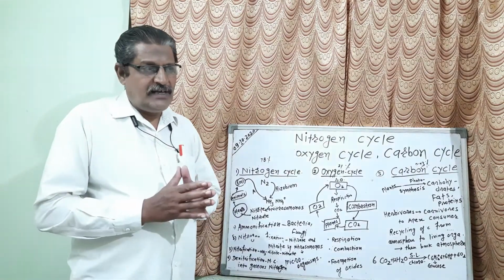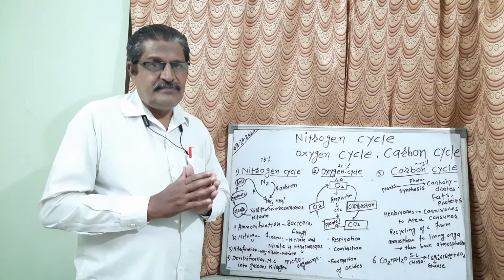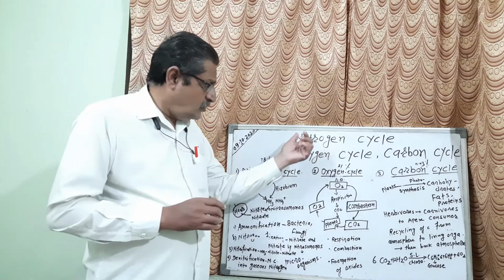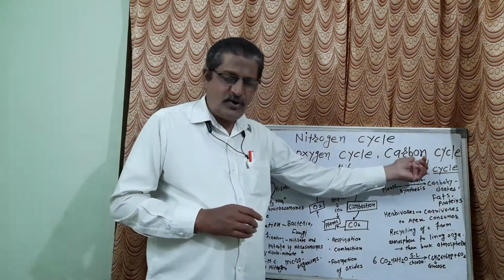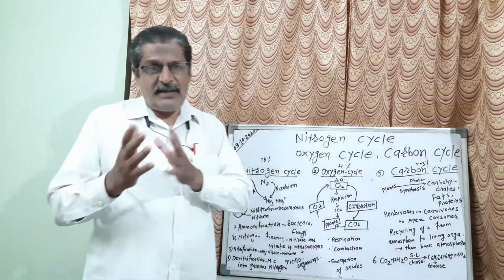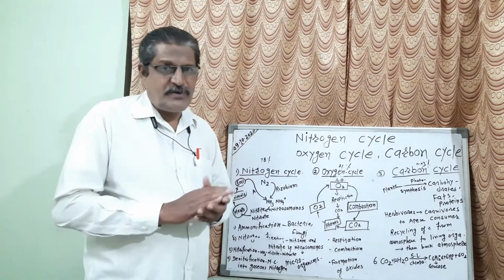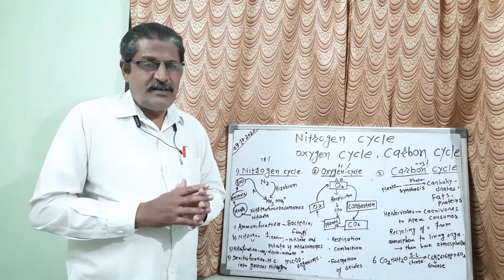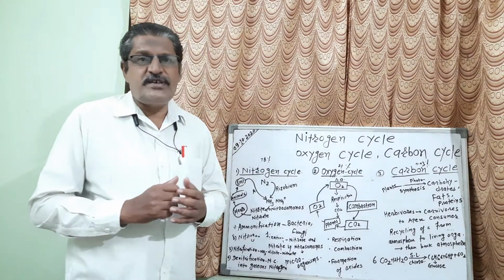How do these cycles occur in our nature, and how are these gases given out from the atmosphere, taken by the organisms, or again returned to the atmosphere? What is that process that you will see here? How do these processes occur?